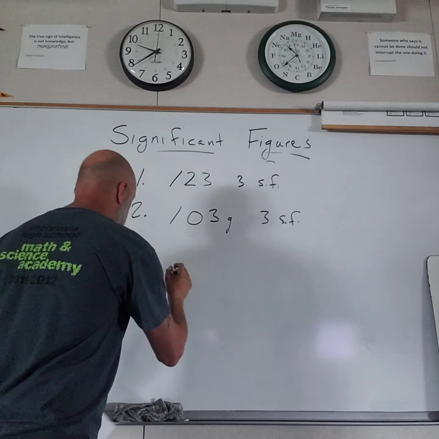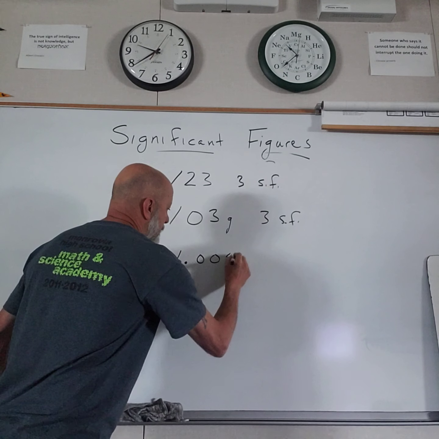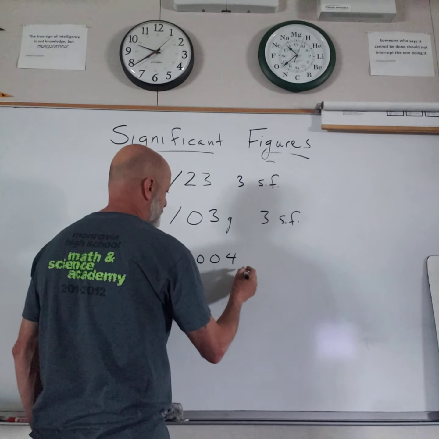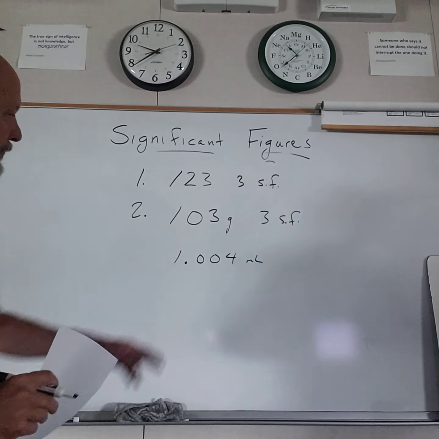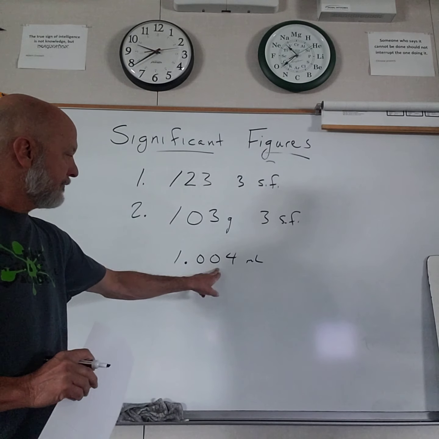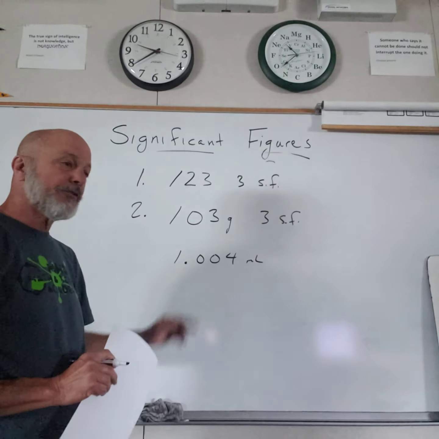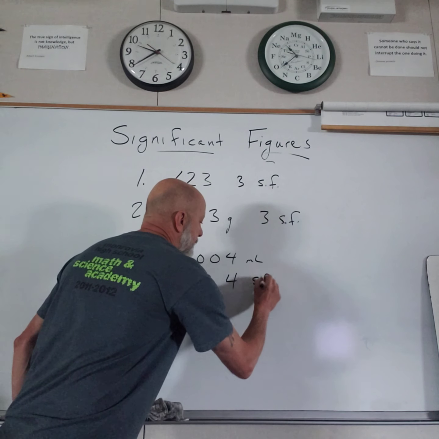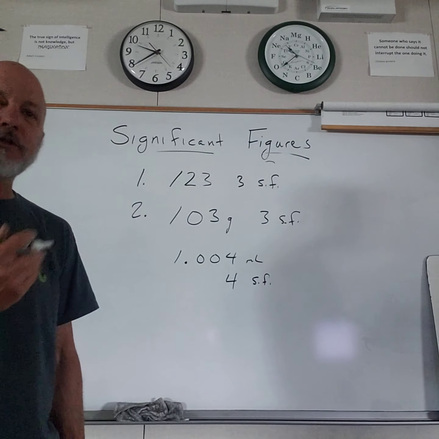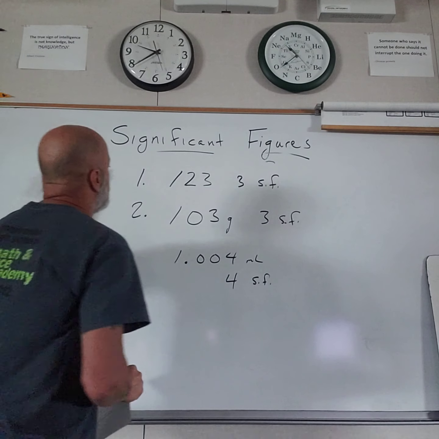Another example could be 0.004, and maybe this is milliliters. So this is accurate to the thousandths. Those zeros sandwiched in between non-zeros are significant. This would be 4 sig figs. Right, so zeros in between two non-zeros are significant. Let's get to rule 3.